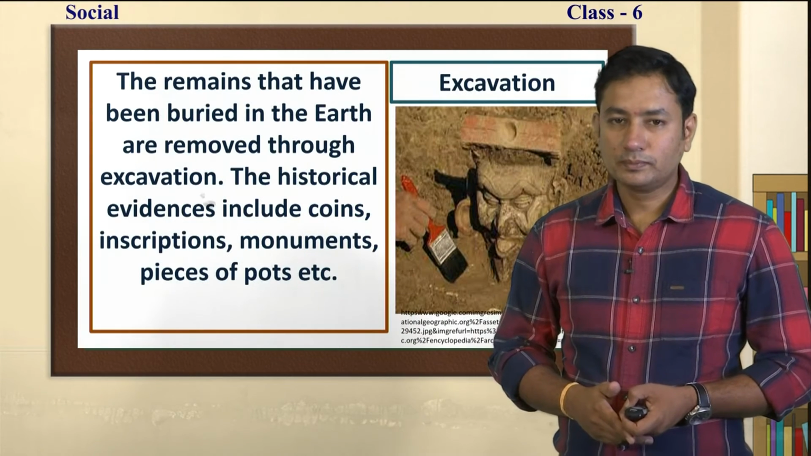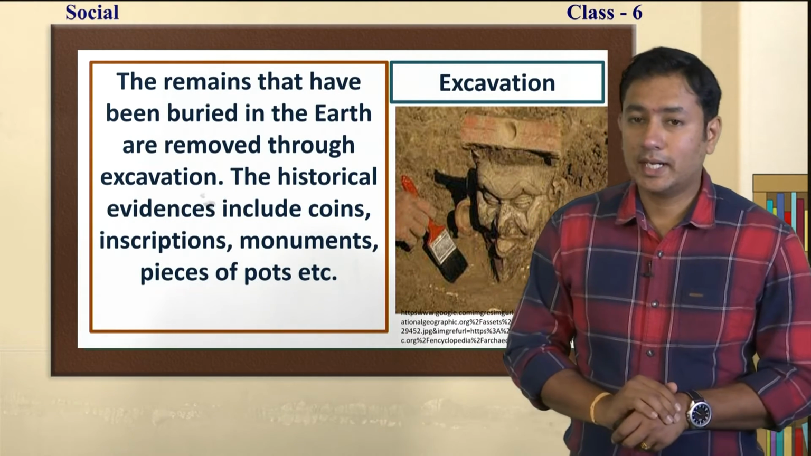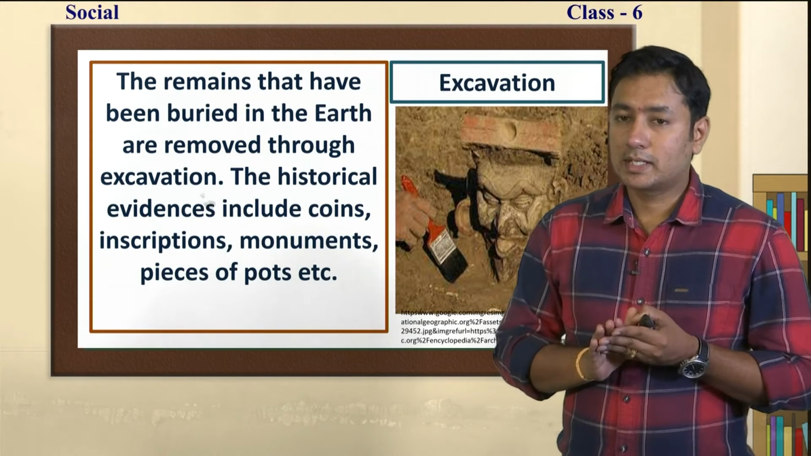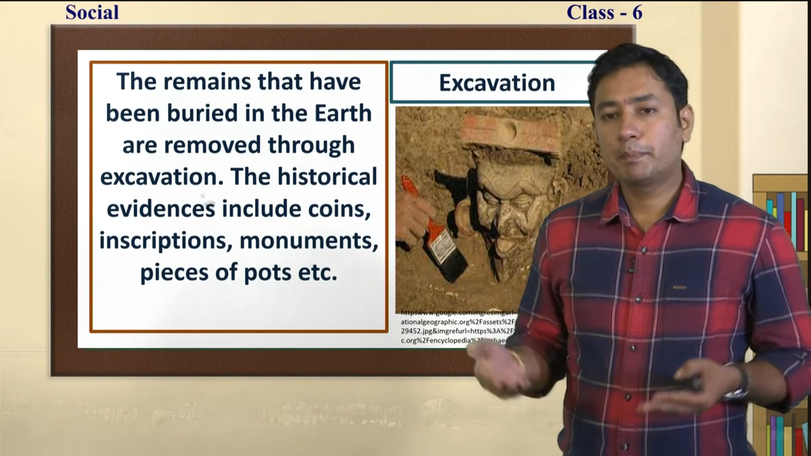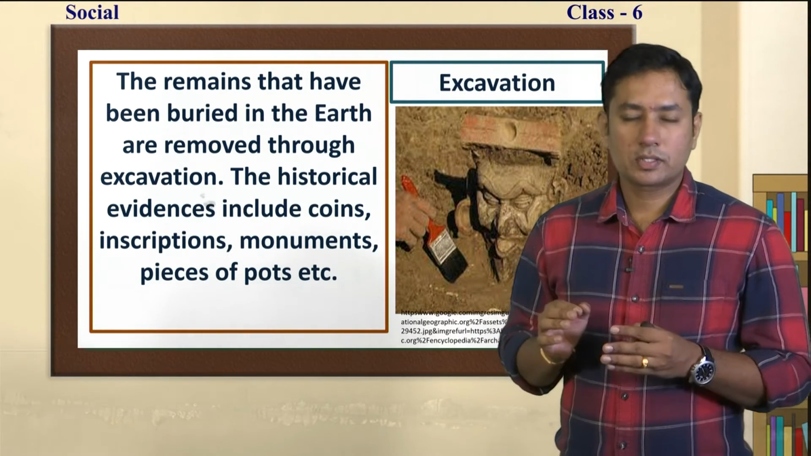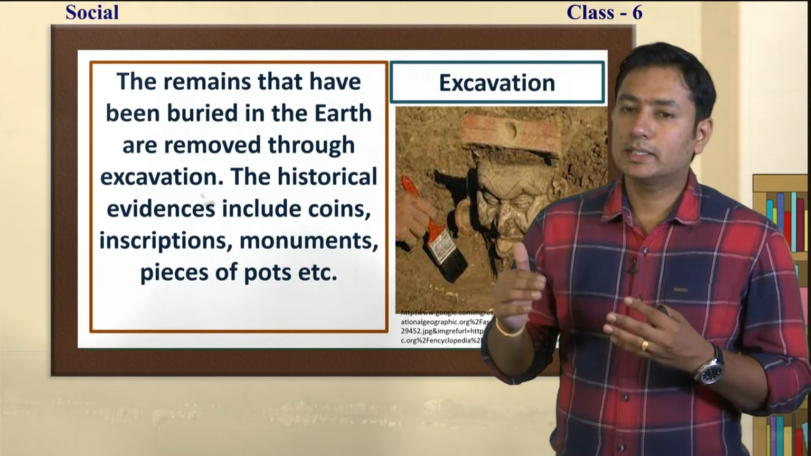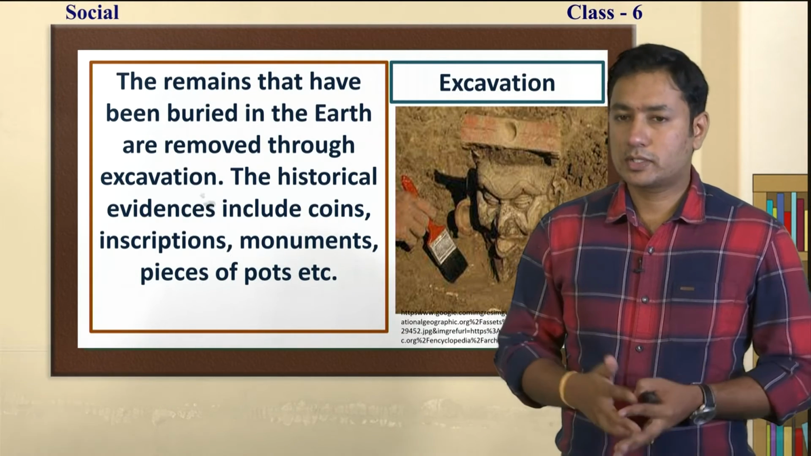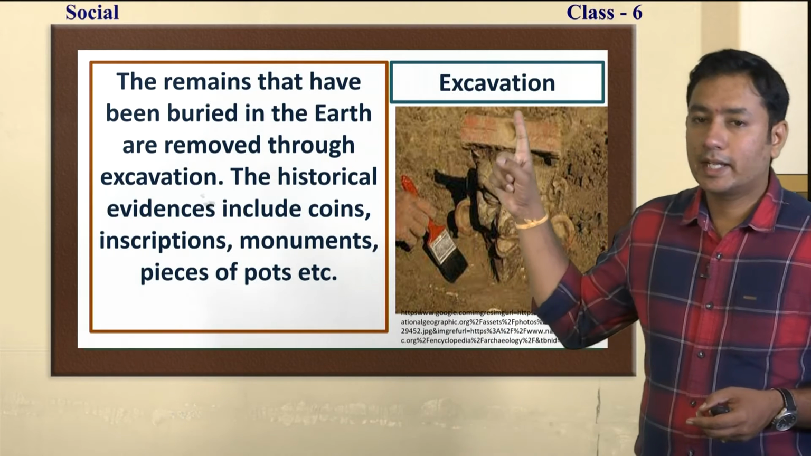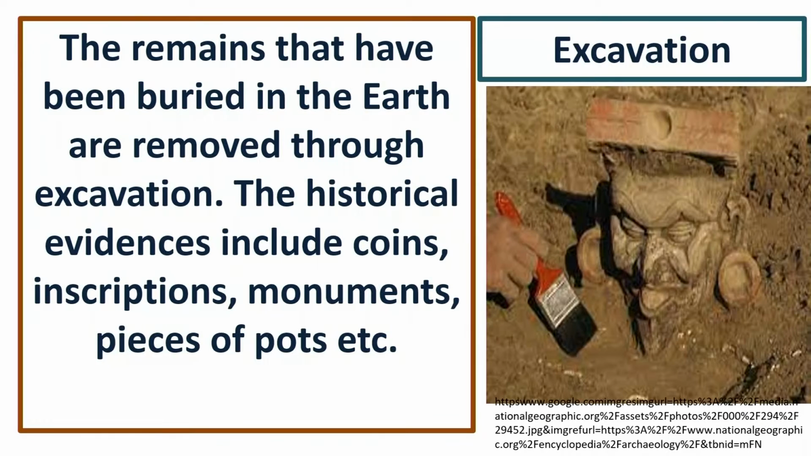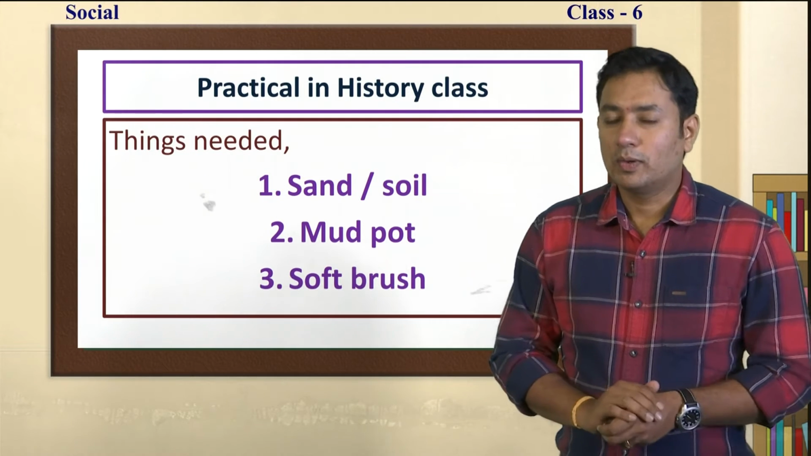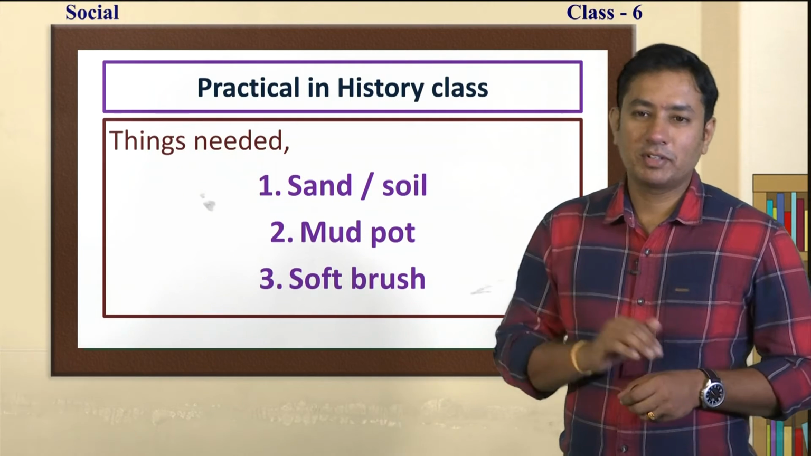Okay. Now, the very important thing is that some archaeological remains will be buried under the earth. The historians are going to dig the earth and collect the archaeological sources, which we call excavation. In this beautiful picture, you can see that something is buried under the earth and a person is excavating it. Those who excavate such things are known as historians. Okay, so now practically let us see how the excavation will be done in the field.